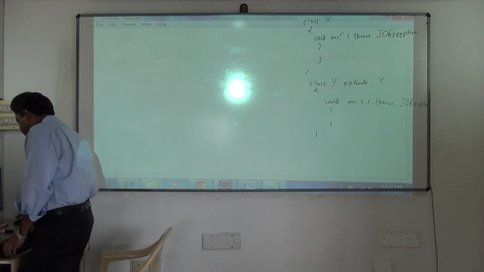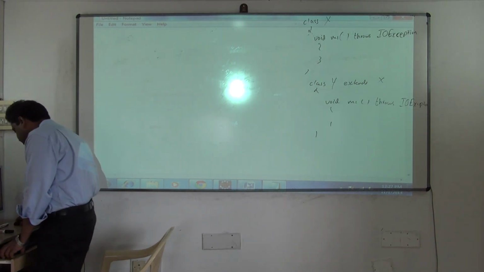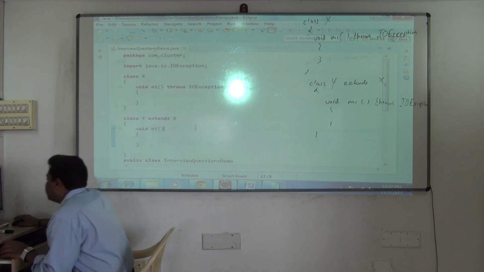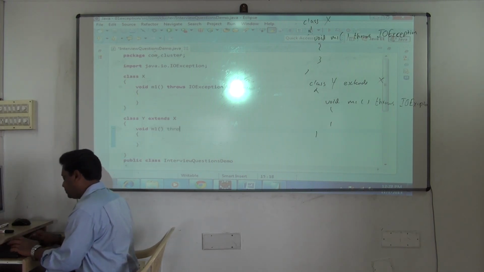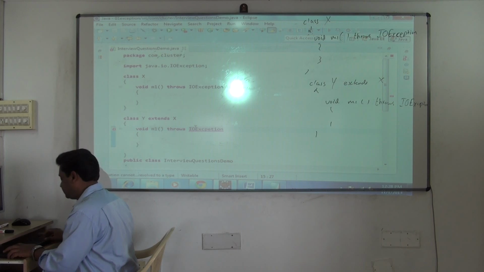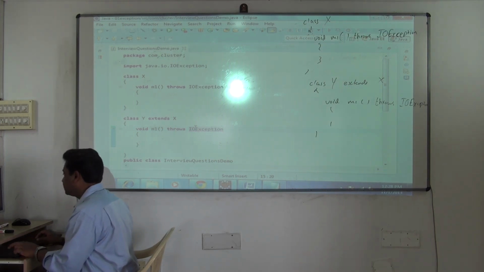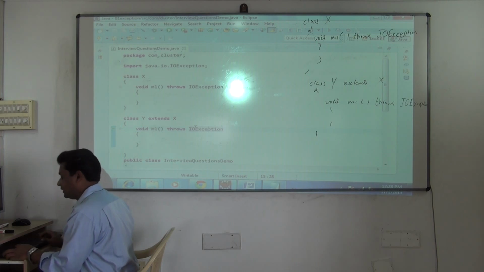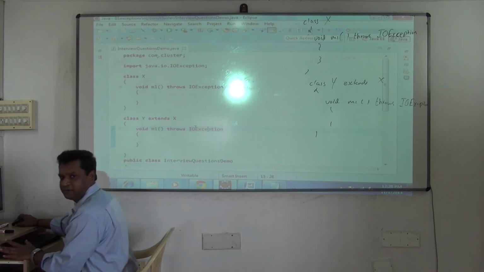So let's see how you do. Void m1 throws IOException. This is the example for the second one. See, it compiles. It is compiling now. Fine. So this is valid.